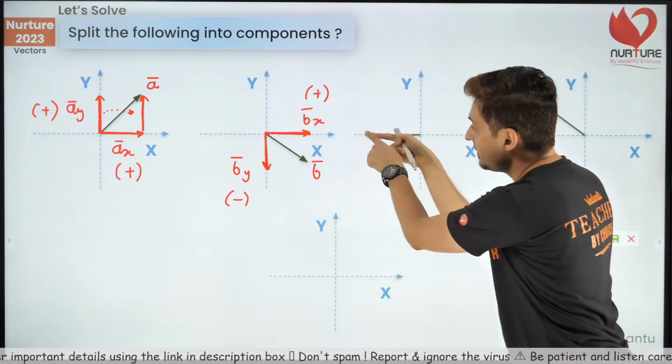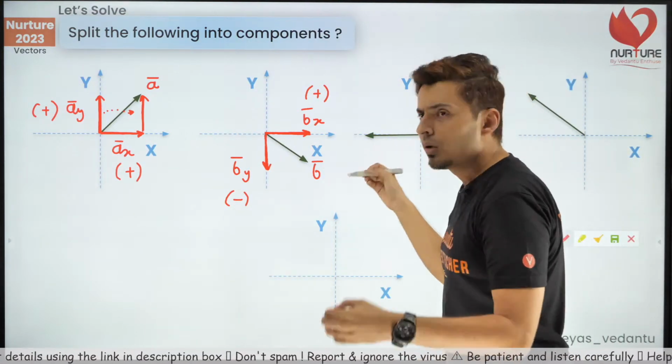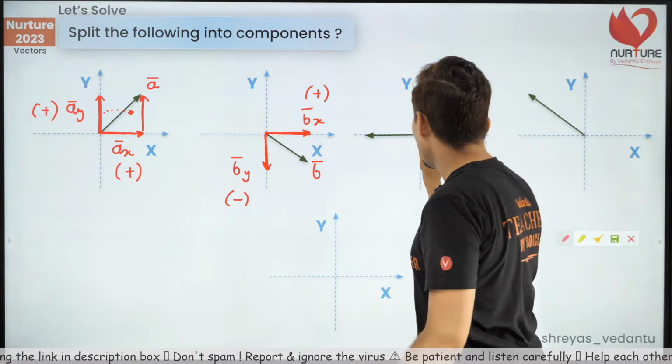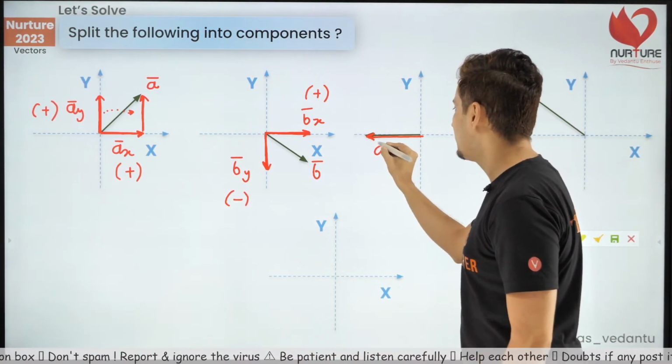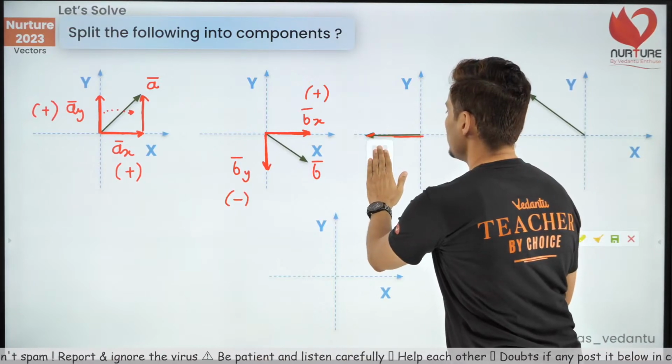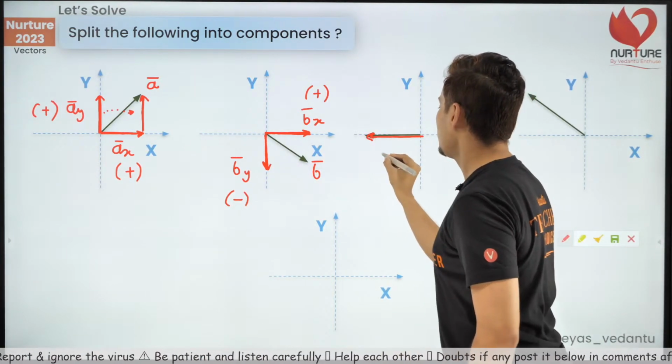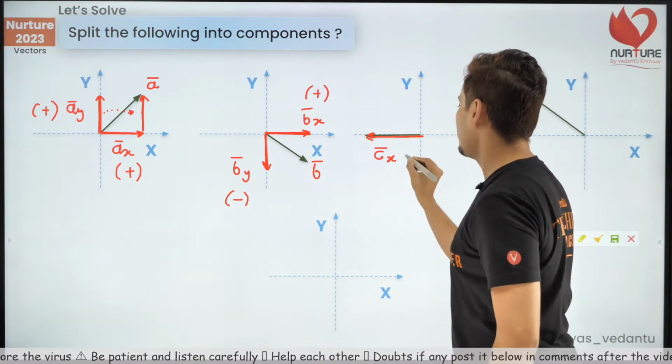The vector itself is over here. So, what is the x component? The x component is this vector itself. Let me call this vector c. Okay, the x component is the vector c itself.